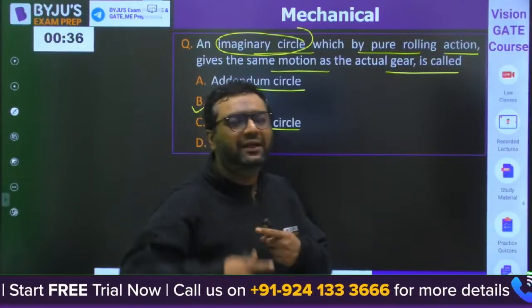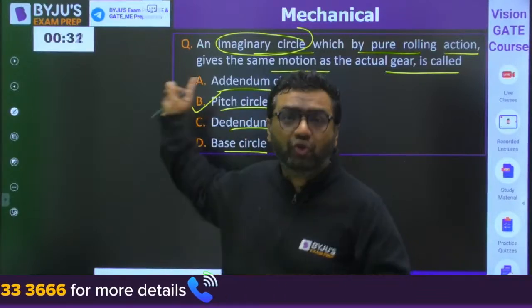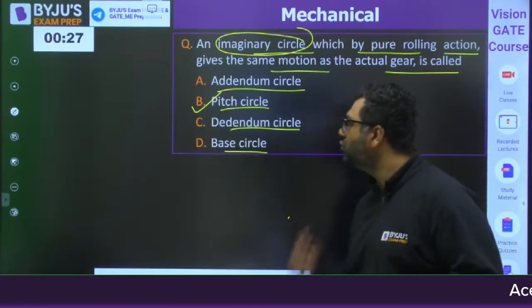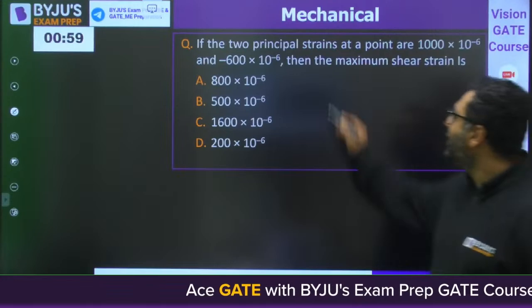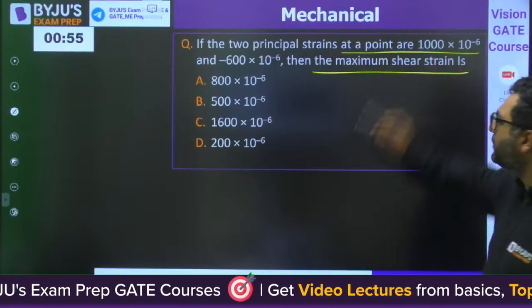So when you are appearing for the BARC exam, this is your duty. First of all, you will solve these questions. After that, you will come to numericals, because numericals will be slightly time taking. Calculator is allowed. They are asking you the maximum shear strain. They have given you the 2 principal strains.